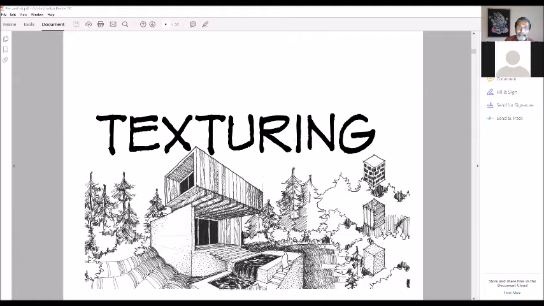I'm going to give you some exercises using ink, and then you will really understand the importance of practice, because ink techniques are a little difficult, because you have to be very careful when you use pen and ink. The reason is that you cannot erase. In pencil drawing, it is very easy. If you make a mistake and you feel that you have to improve, you can take an eraser and erase certain portions and do it again. But that is not possible in ink drawing. Once you touch the paper with your pen, then that is it.